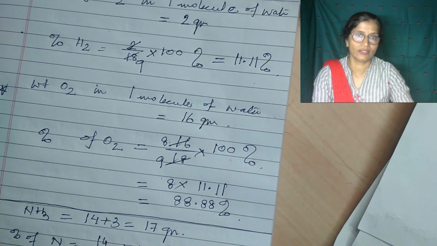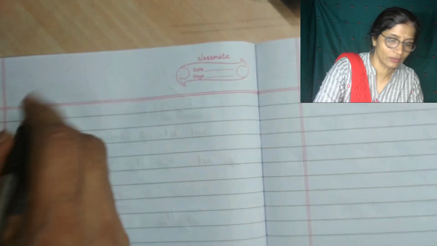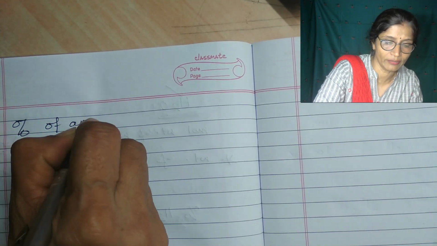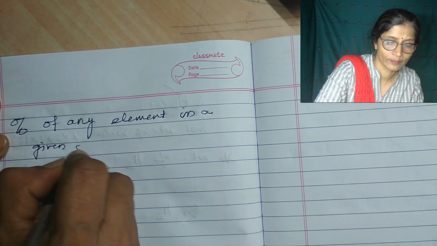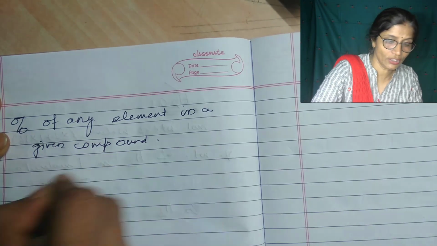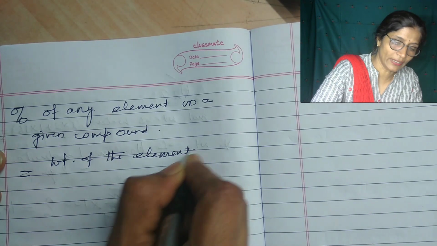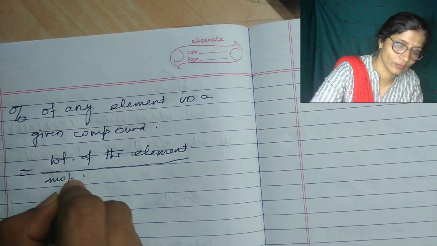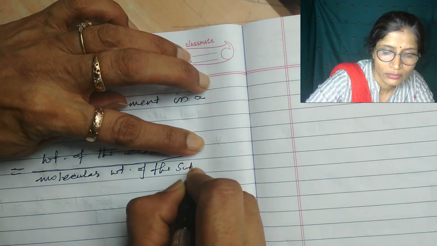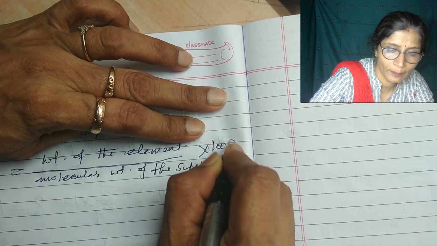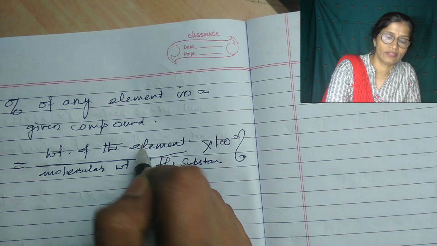So if you want to write the formula for percentage composition, you can learn it this way: the percentage of any element in a given compound is equal to the weight of the element divided by the molecular weight of the substance or compound into 100%.